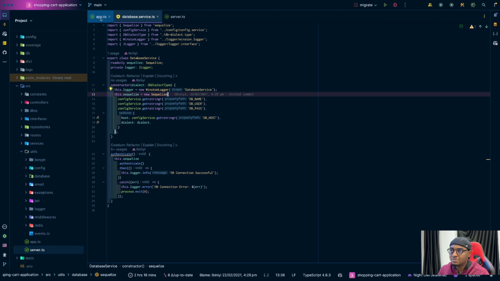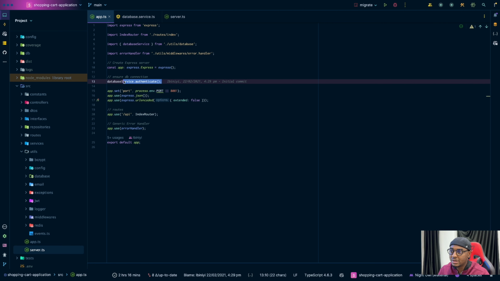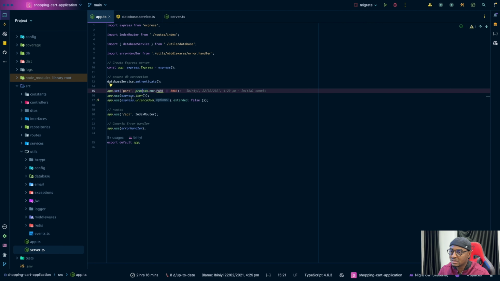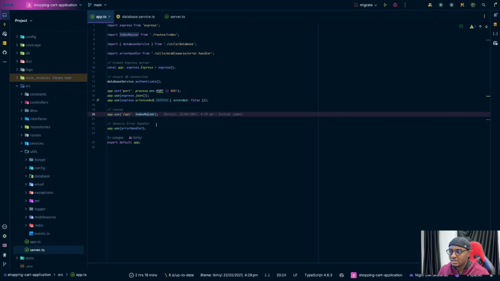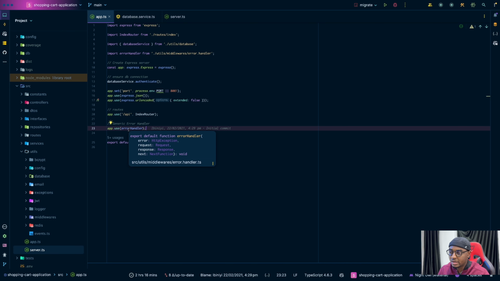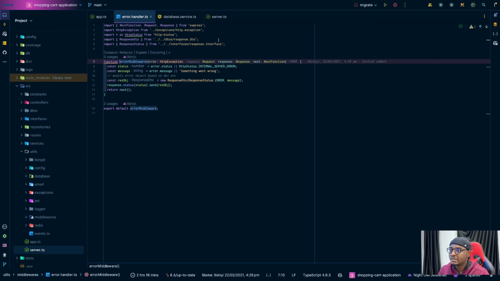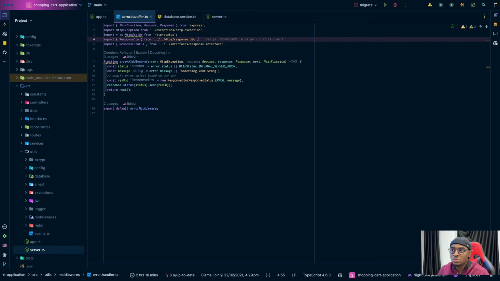So that's that for database. We connect to the database and then the port thing, whatever, and then the API. That's it. And then you can see I have an error handler here, right? Which is a middleware, right? If you've written Express, you understand what a middleware is.